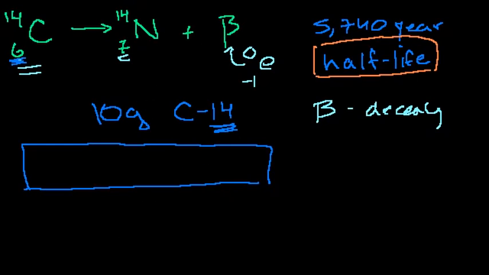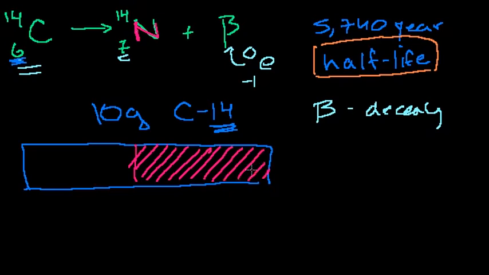And you might say, oh, okay, let me make nitrogen magenta right there. So you might say, okay, maybe that half turns into nitrogen. And I've actually seen this drawn this way in some chemistry classes or physics classes. And my major question is, how does this half know that it must turn into nitrogen? And how does this half know that it must stay as carbon? And the answer is they don't know, and it really shouldn't be drawn this way.